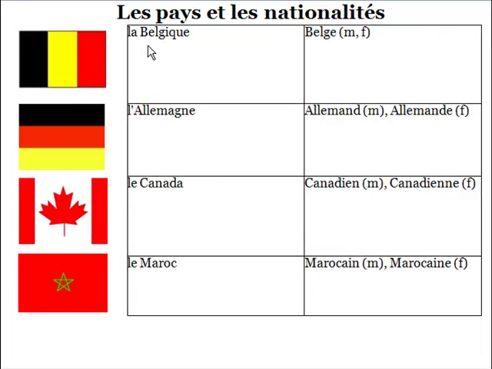La Belgique, belge, belge. L'Allemagne, allemand, allemande. Le Canada, canadien, canadienne. Le Maroc, marocain, marocaine. Okay, those are the countries and the nationalities we have for today.